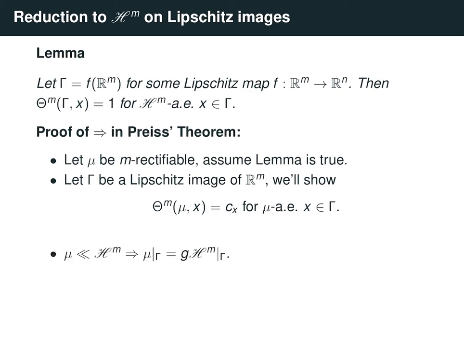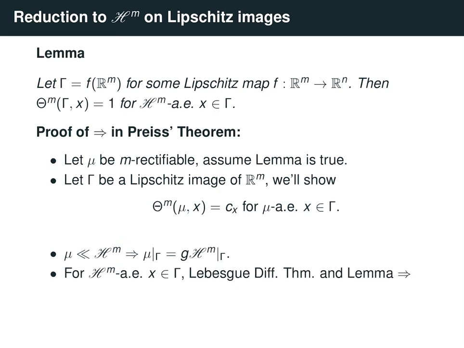Now, recall that being rectifiable also means that mu is absolutely continuous with respect to Hausdorff measure. So in particular, if we restrict both these measures to gamma, we see that mu restricted to gamma is absolutely continuous with respect to Hausdorff measure restricted to gamma. And thus, mu restricted to gamma can be written as some measurable function g times Hausdorff measure restricted to gamma. So now for Hausdorff measure almost every x in gamma, and hence for mu almost every x, because mu is absolutely continuous, we can apply the Lebesgue differentiation theorem and the above lemma to show the following.